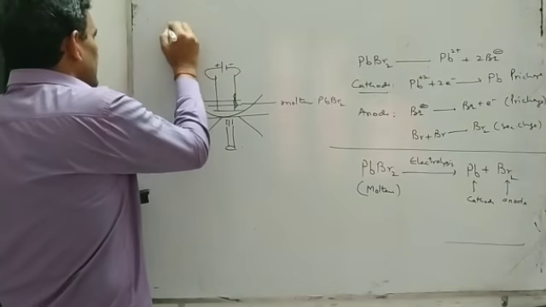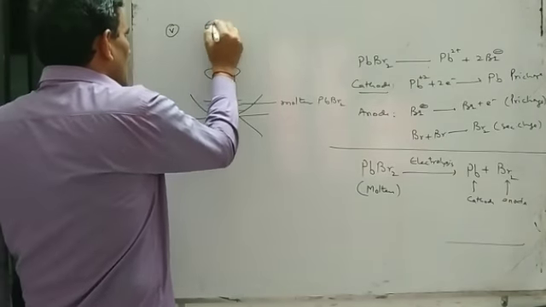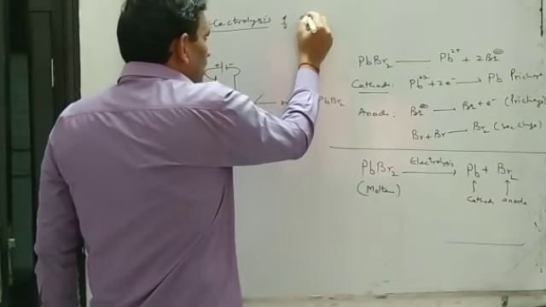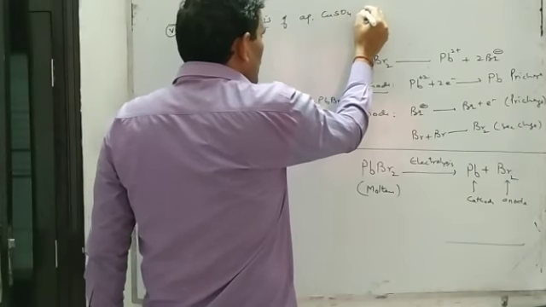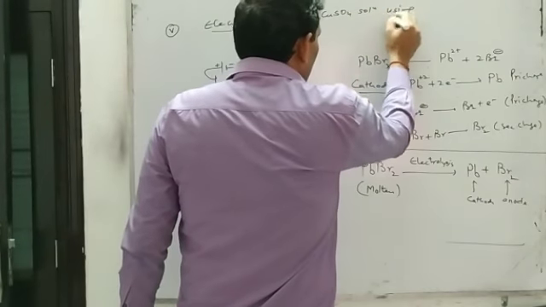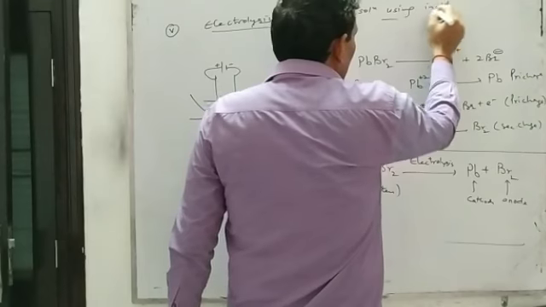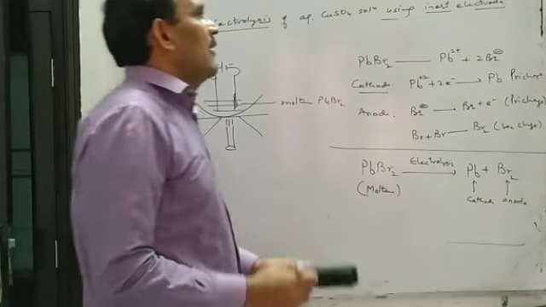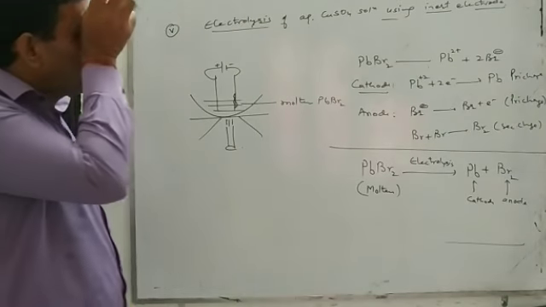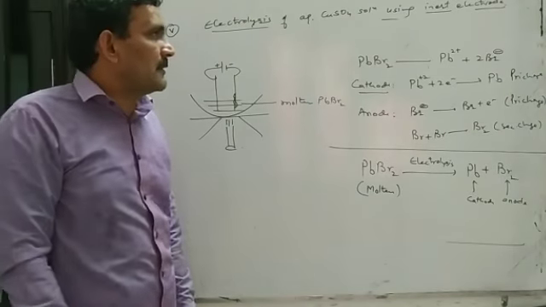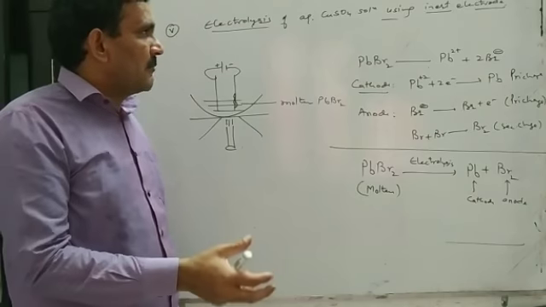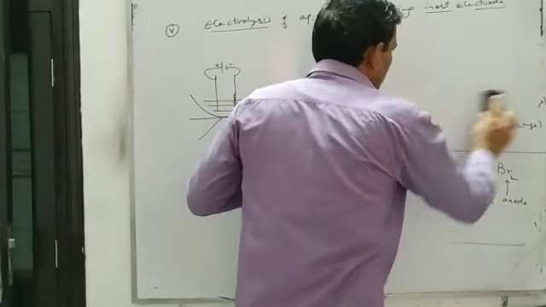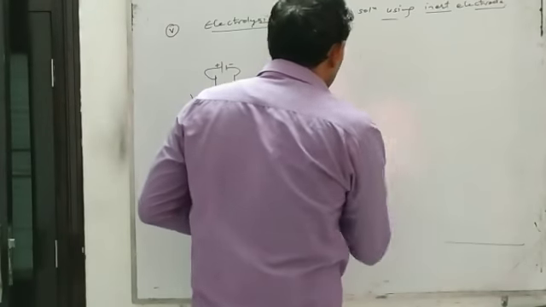Now the fifth example is electrolysis of aqueous copper sulfate solution using inert electrodes. Inert electrode means the electrode can be of an inert metal like platinum, or we can use graphite electrodes which do not take part in a reaction.